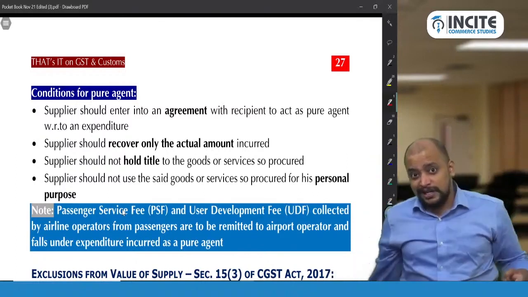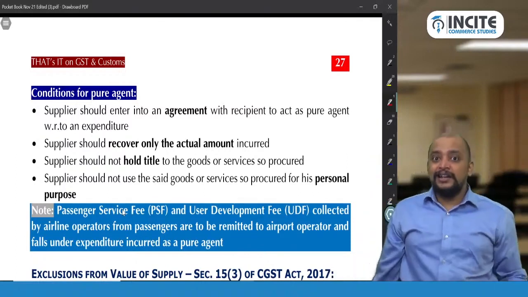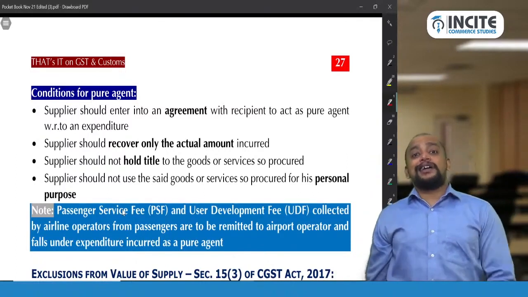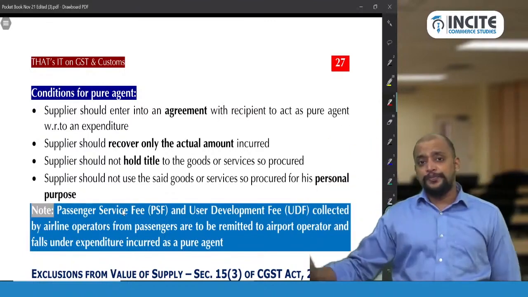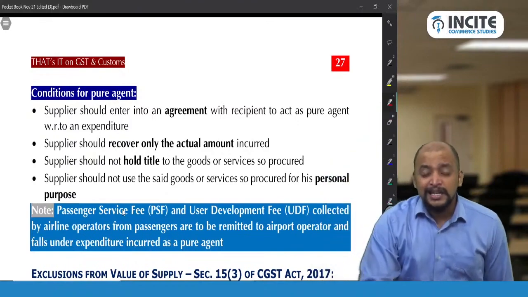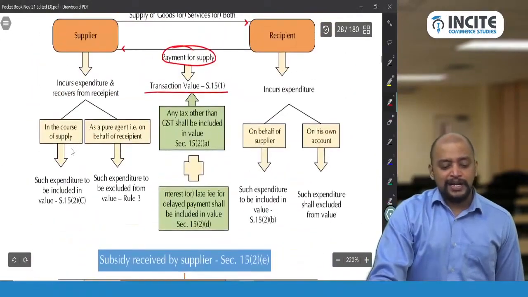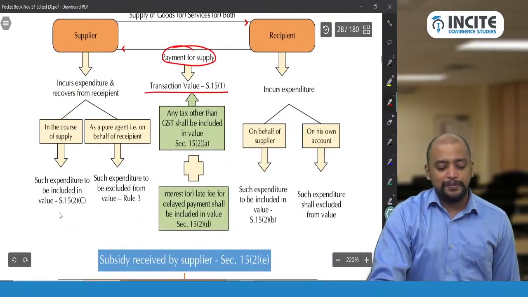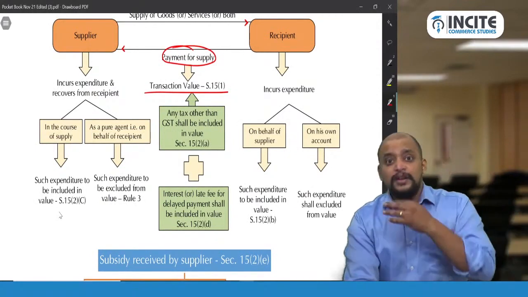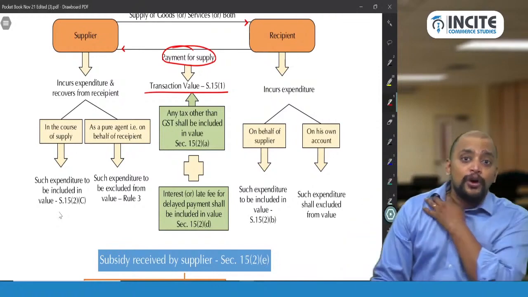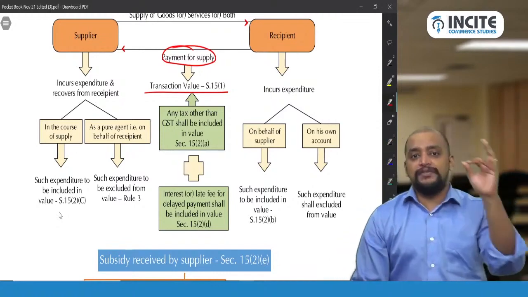If these four conditions are satisfied, then only the supplier is acting as a pure agent of the recipient and that expenditure will not come in the value. Otherwise, it will be in the course of supply and it will be included in the value, provided it is recovered before delivery of goods or supply of services.